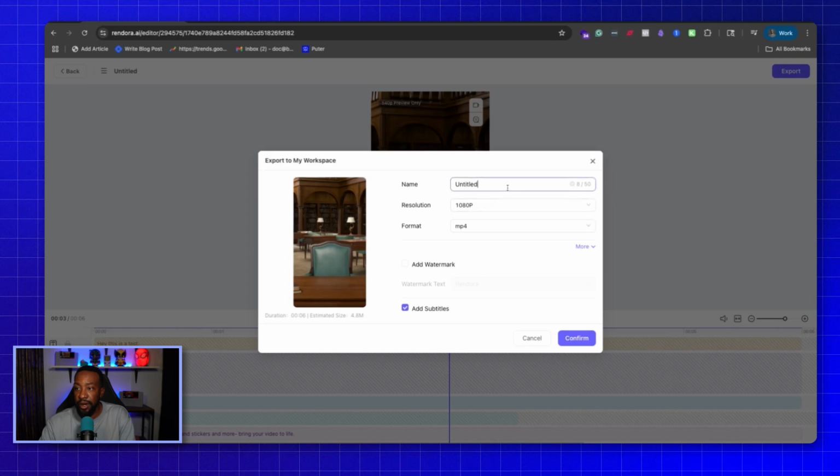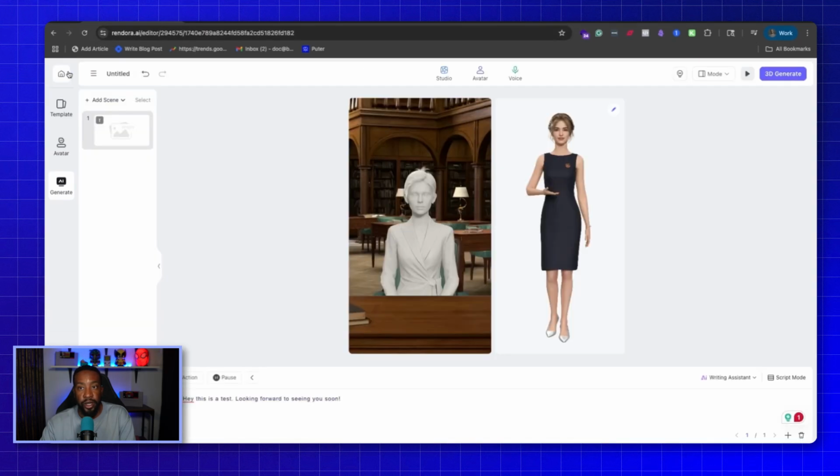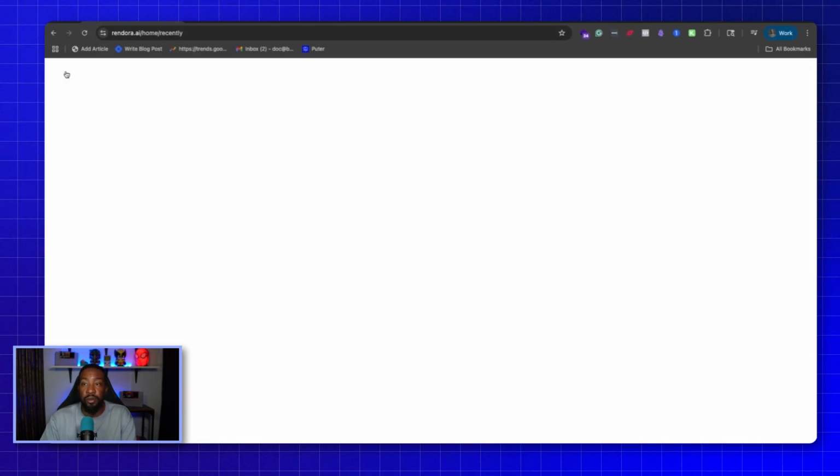We can decide on how we're going to export it. We can just say testing. We can decide on the resolution, go from here, the format, and then we can confirm and go from there. And that's it. We have a 3D avatar that we can use for our marketing or for whatever we want to use in our business.